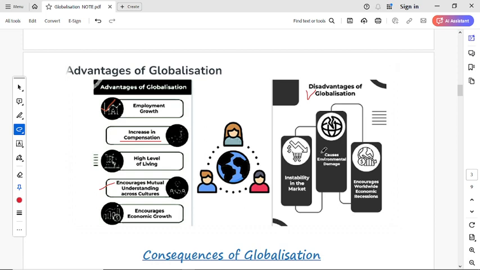And the second is that it causes environmental damage. Yes, it also damages the environment.